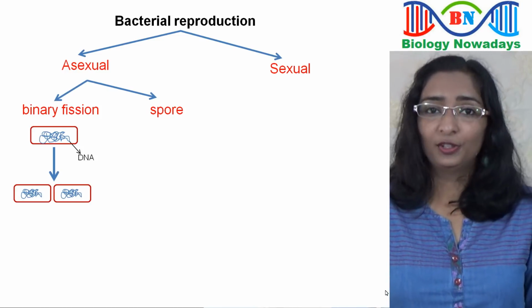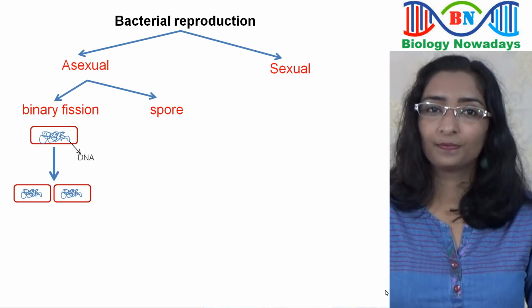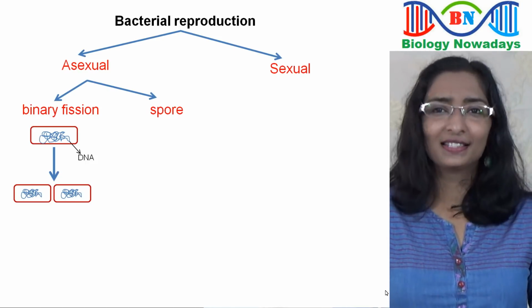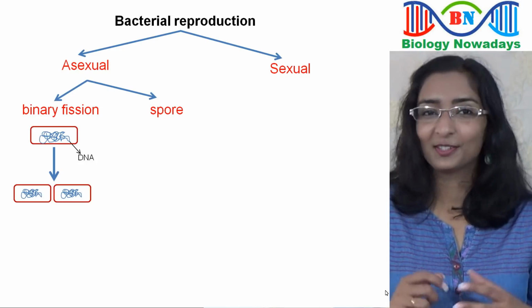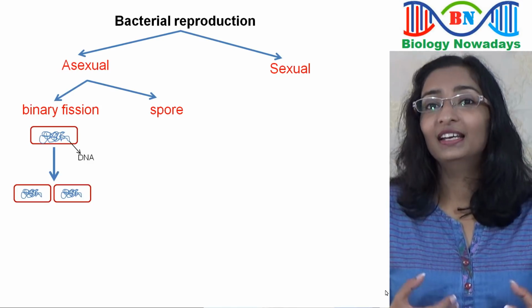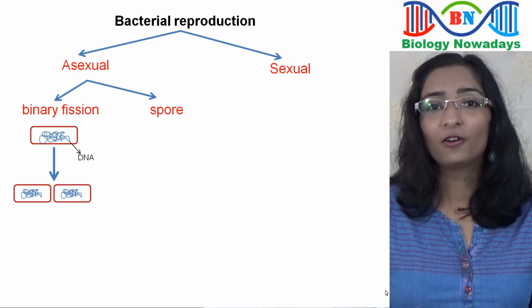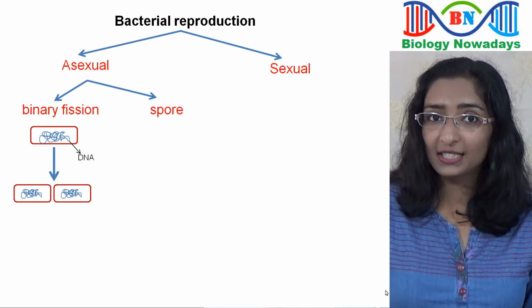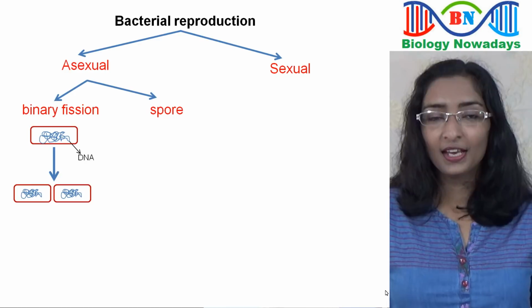If this rate continues for a whole day, a huge mass of E. coli will be formed. But have you ever seen such a huge mass of E. coli? You must not have, because this does not happen. Do you know why? As the number of bacteria increases, the competition among them for food also increases. Metabolic waste will accumulate and this leads to the death of bacterial cells.